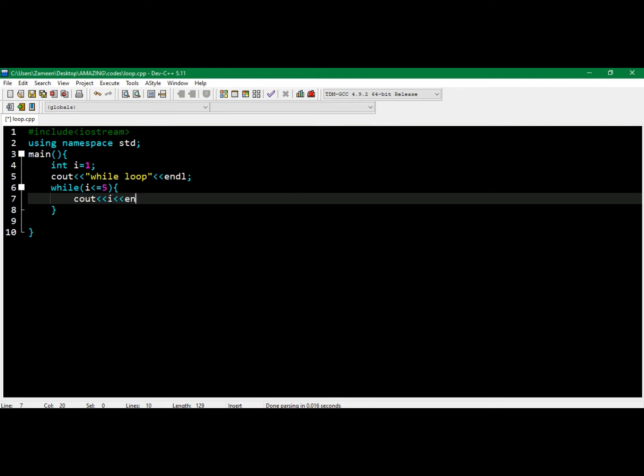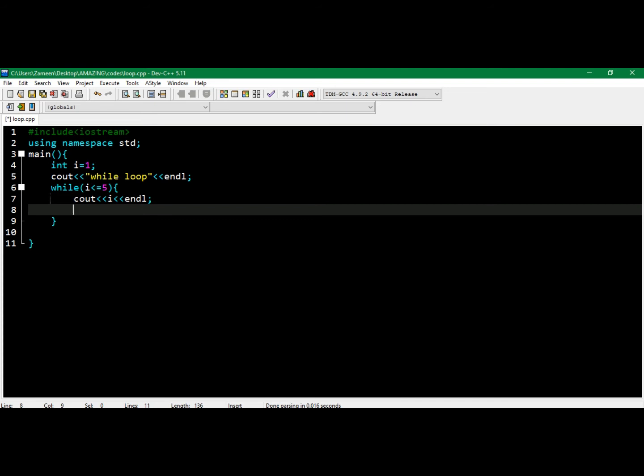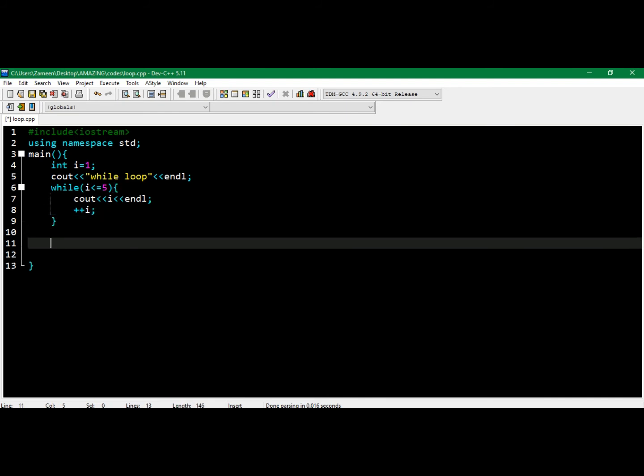Then it has to move to the next line. So increment our variable.